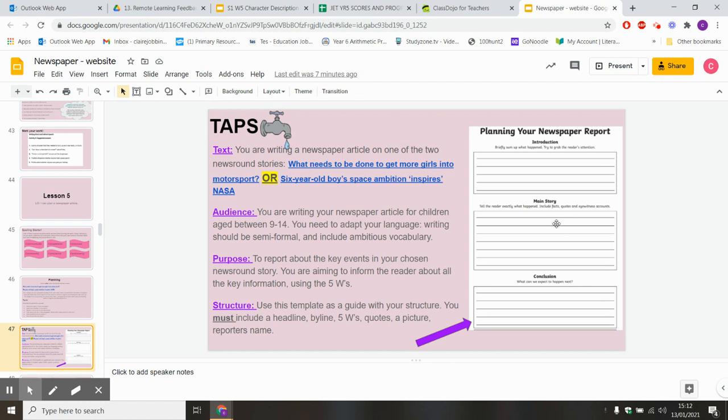If you do need any help in your planning process, please let us know. You can just use this as a basis as well. As we always say, you do not have to use this set structure, but you can just use it as a support for your writing.